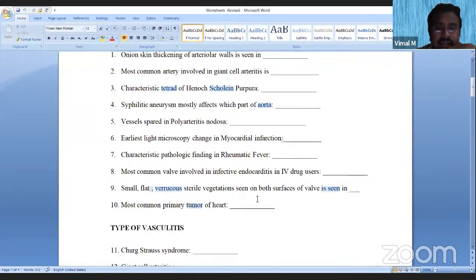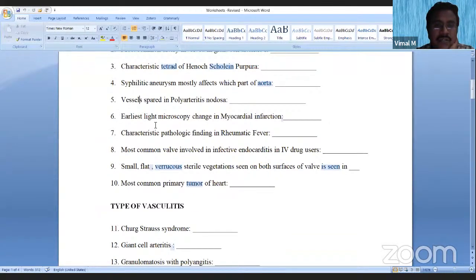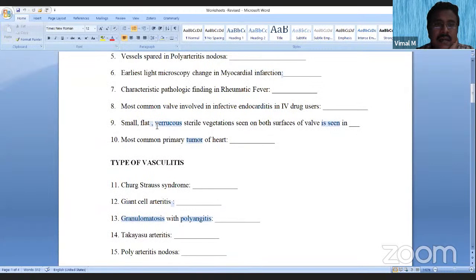Onion skin thickening of the arteriolar walls is seen in. Most common artery involved in giant cell arteritis is. Classic tetrad of Henoch-Schonlein purpura. Syphilitic aneurysm most commonly affects which part of the aorta? Vessels spared in polyarteritis nodosa. Earliest light microscopy change in myocardial infarction.